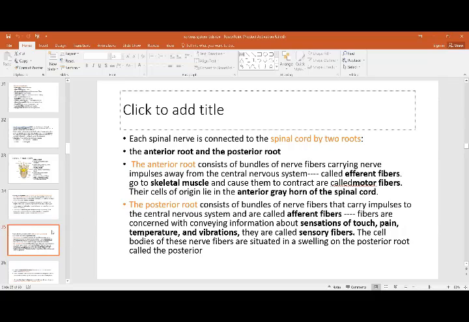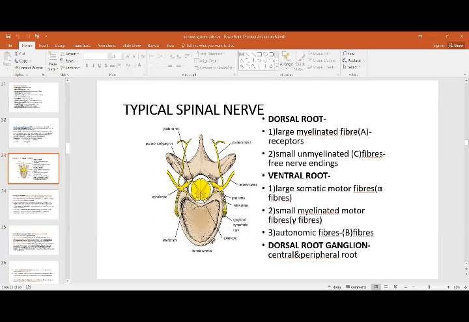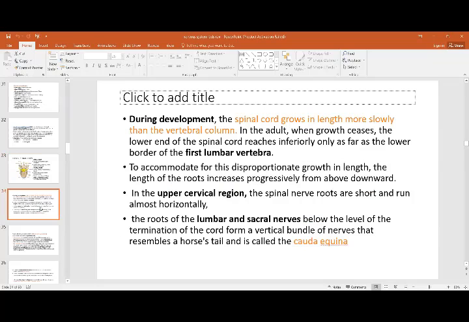If you see in this picture, this is the anterior one, this is the posterior one, and this is the posterior root ganglion. The sensory fibers are going to relay in it, and they relay in the posterior horn. The anterior horn is the motor one, and the ventral root is going to come out from this ventral horn.